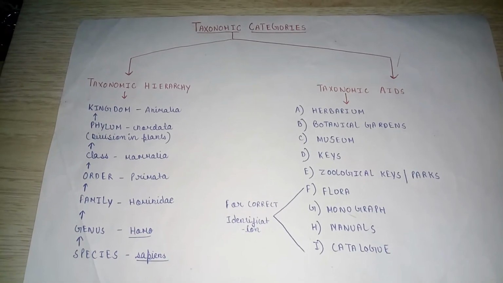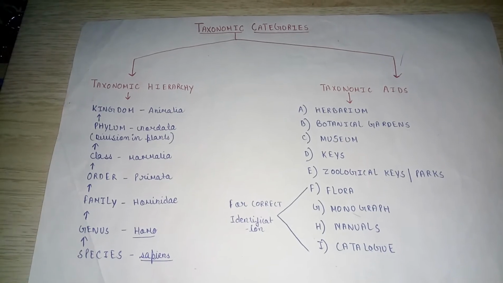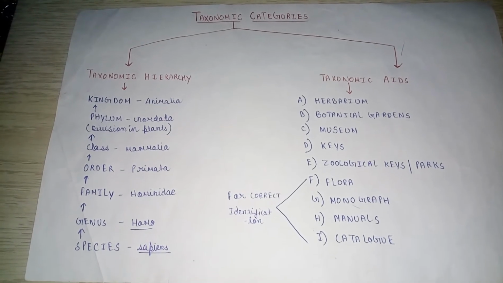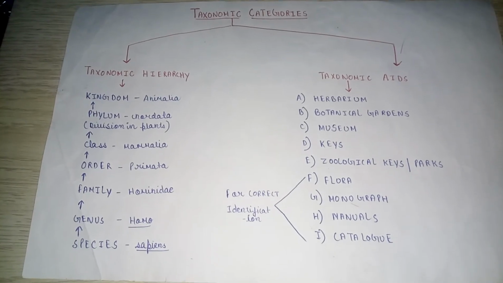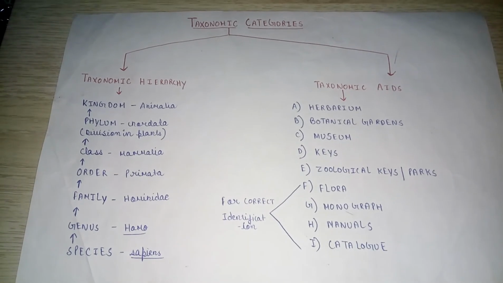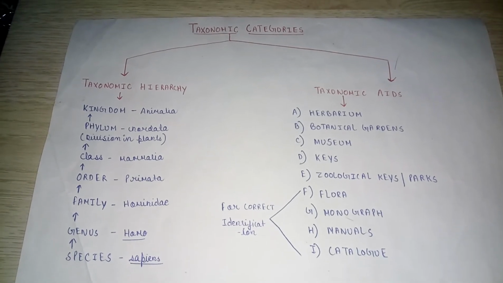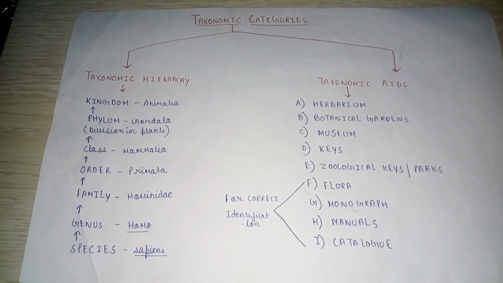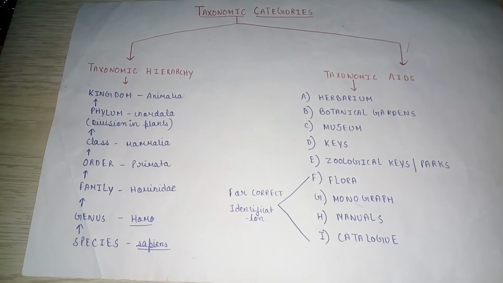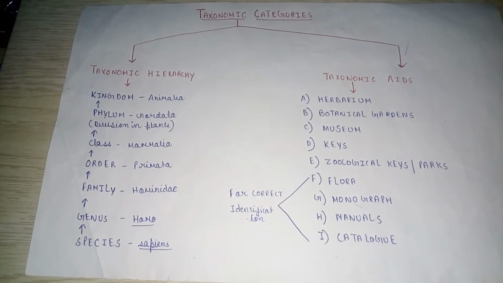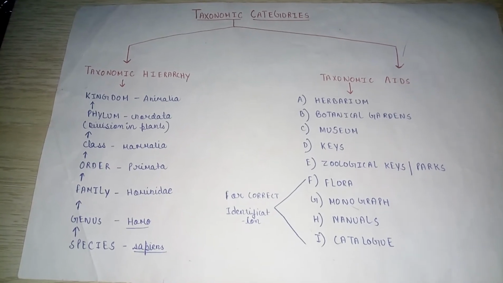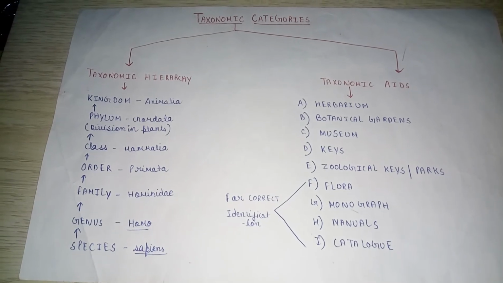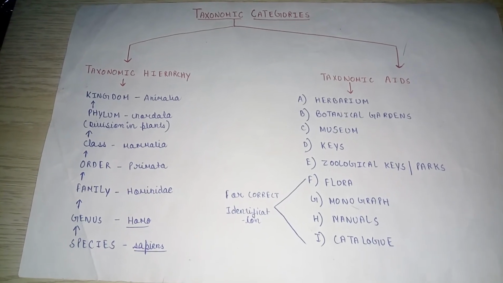Taxonomic hierarchy. What is taxonomic hierarchy? The system of arranging organisms in a definite sequence of various taxonomic categories arranged in a proper descending order is called taxonomic hierarchy. It is also called Linnaean hierarchy as it was first proposed by Carolus Linnaeus, who was the father of systematic botany. The hierarchy includes 7 obligate categories. These are as follows: kingdom, phylum, class, order, family, genus, and the last one is species.